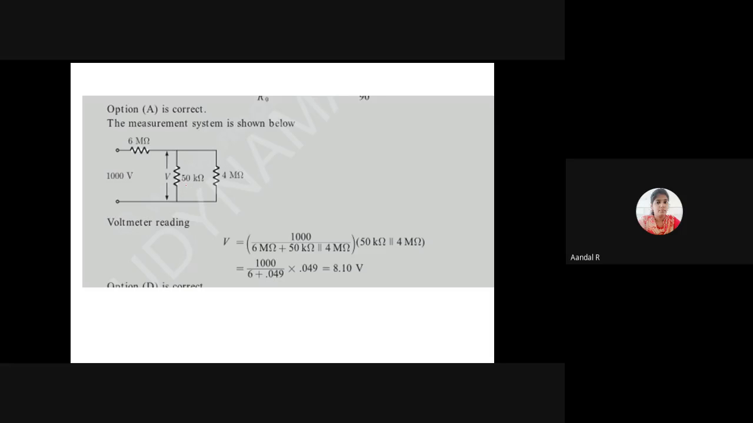Here, it is not only the 50 kilo ohm; it is the voltage across the parallel combination of 50 kilo ohm and 4 mega ohm. First, I have to simplify this. So the particular resistance is 50 kilo ohm parallel 4 mega ohm. The total resistance is 6 mega ohm plus 50 kilo ohm parallel 4 mega ohm. By substituting all the values, the measured voltage value is 8.10 volt.